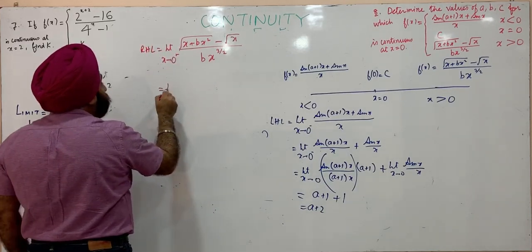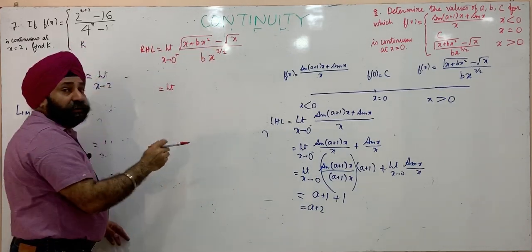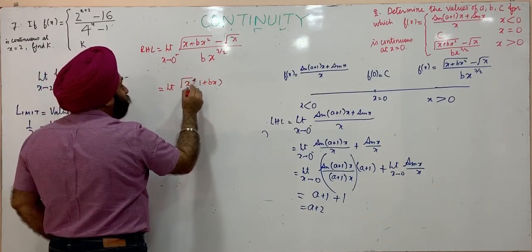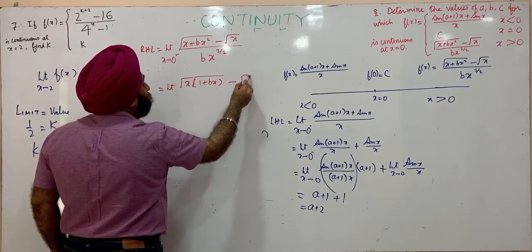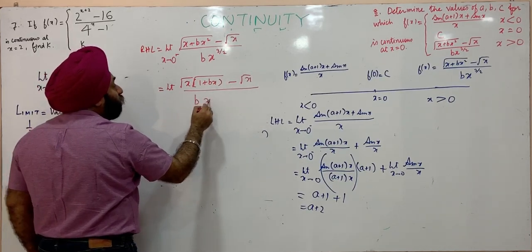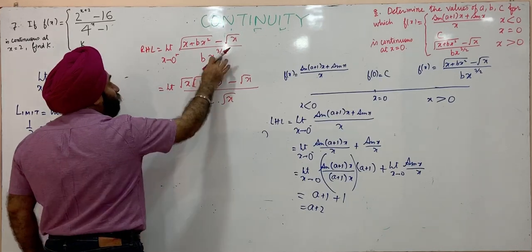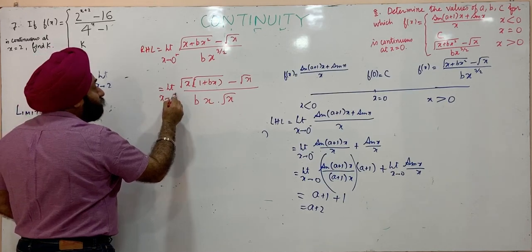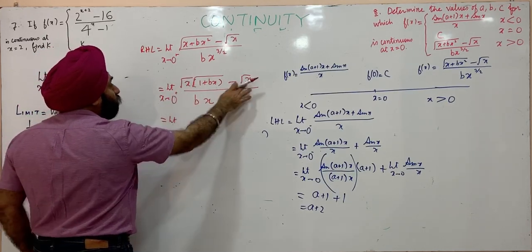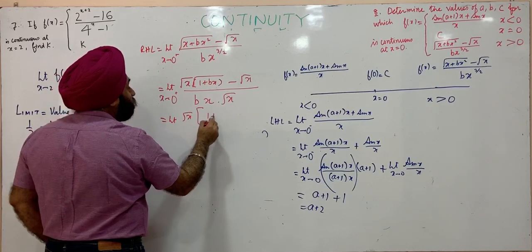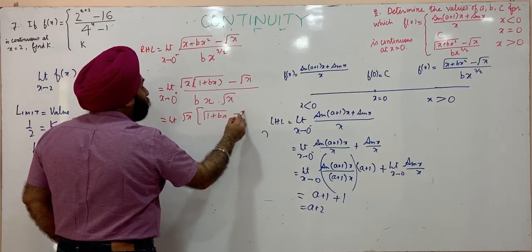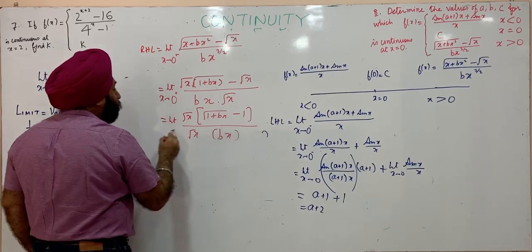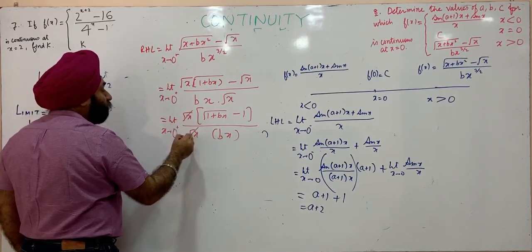This can be written: let us take x common, it is √x into √(1 + bx) minus √x, upon b into x into √x, since x^(3/2) is x into √x. Take √x common: inside it's √(1 + bx) minus 1, upon bx, as x approaches 0 plus.